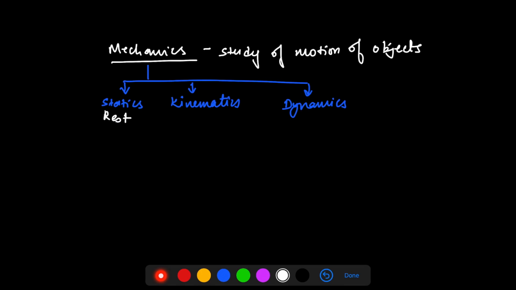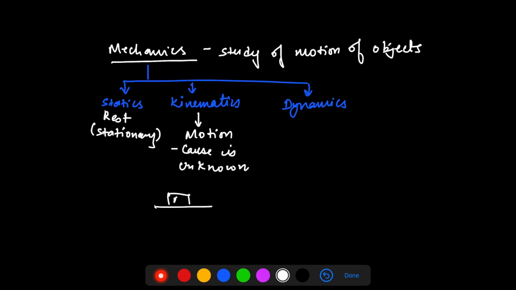So statics is the study of body which is at rest. I'll describe later what rest means, right? But you can treat it as stationary, right? So statics is the study of a body which is stationary. Kinematics, on the other hand, is the study of body which is in motion, but its cause is unknown.